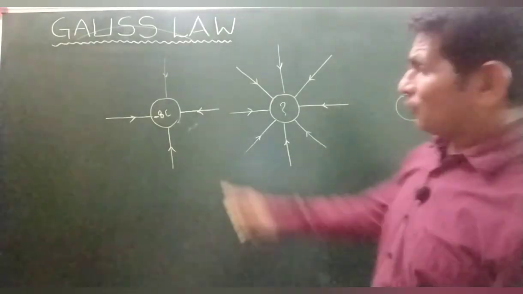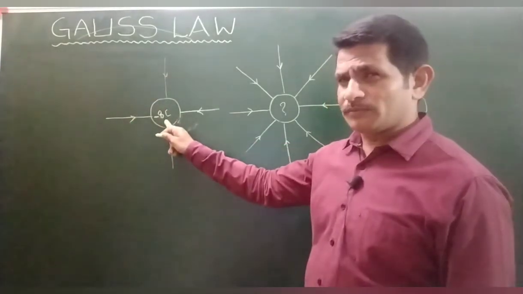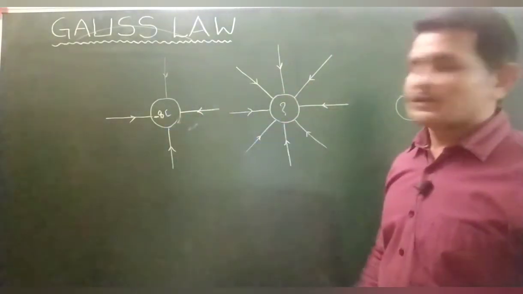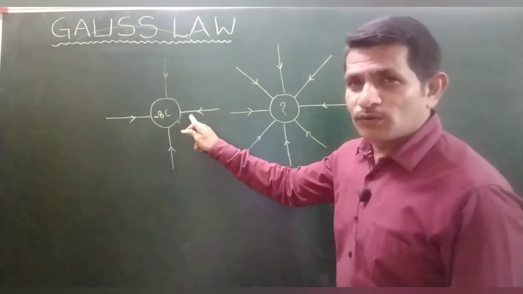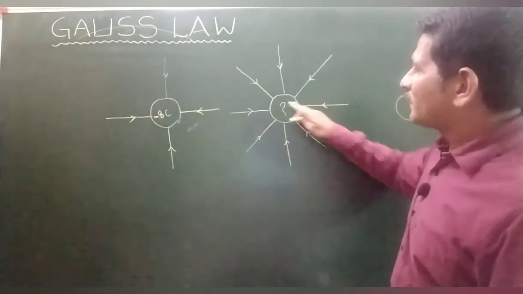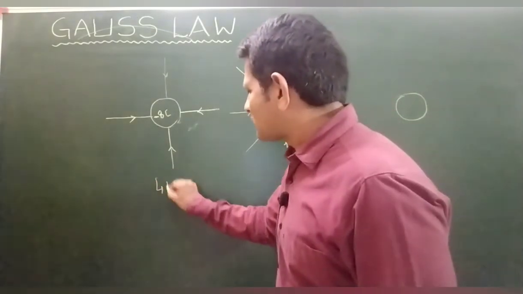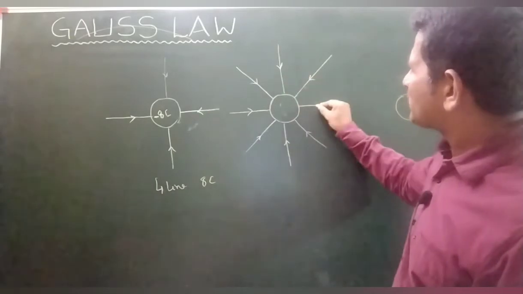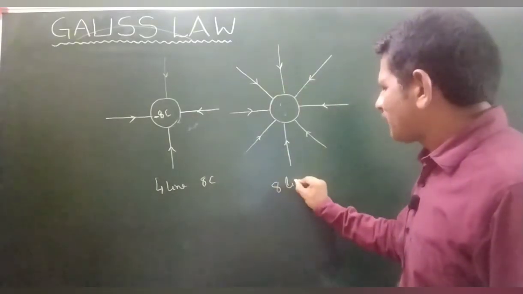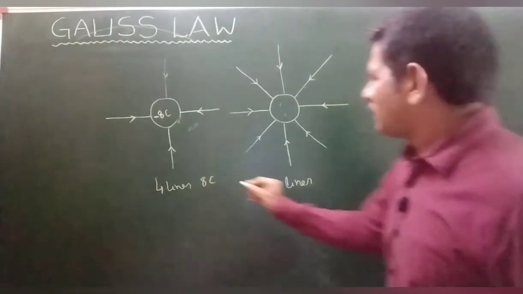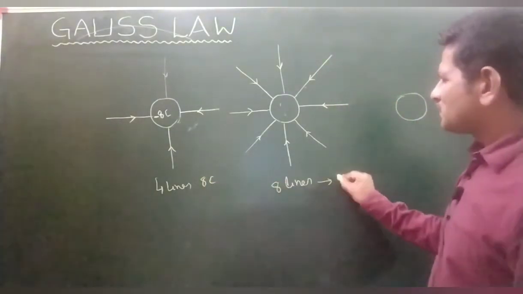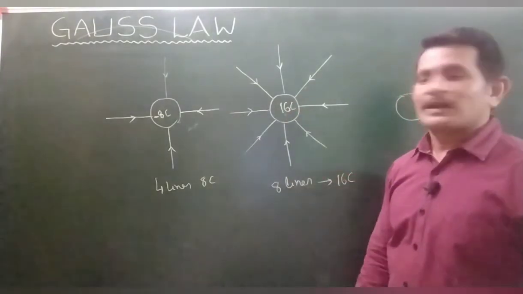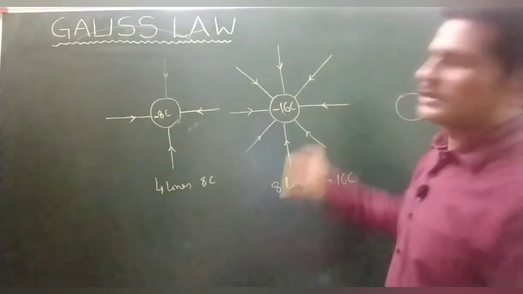4 lines, 8 coulomb. 1, 2, 3, 4, 5, 6, 7, 8. 8 lines, so 16 coulomb. So 16 coulomb, negative, because the lines are towards the body.